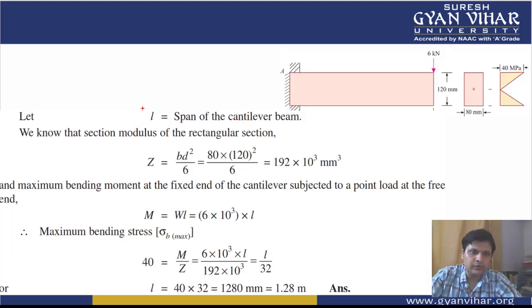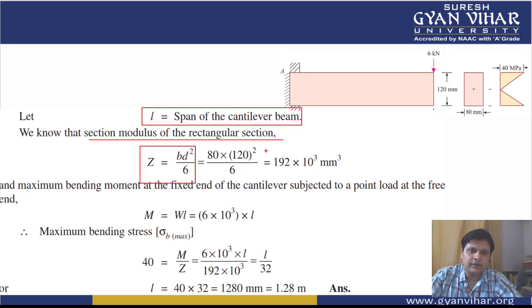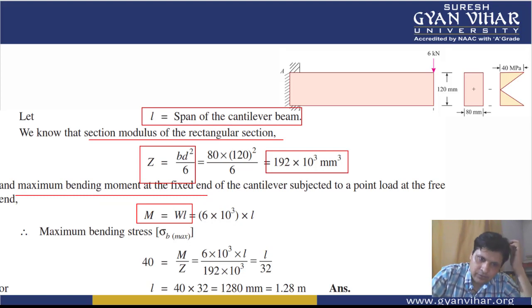Same as I have told to you, let the unknown length be L. BD square by 6 is the section modulus. Then after its value is calculated, the values of B and D we were having. Then the maximum bending moment formula in the case of a point load in a cantilever is W into L. The point load is given to us, L is unknown.